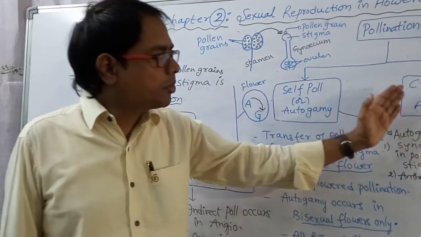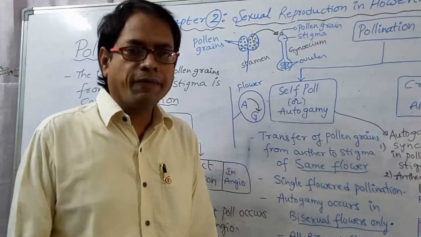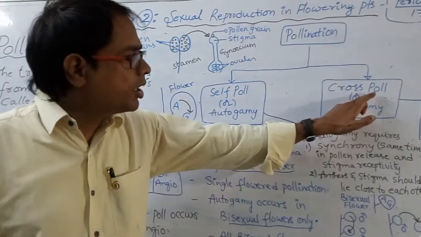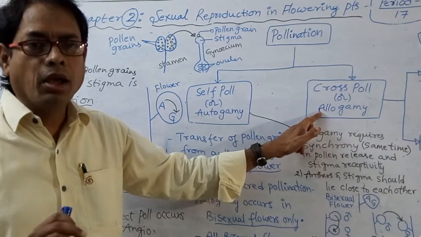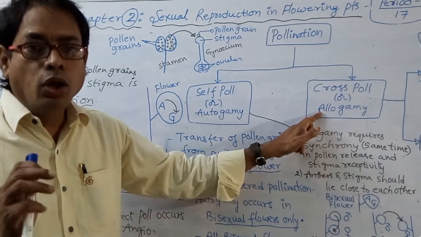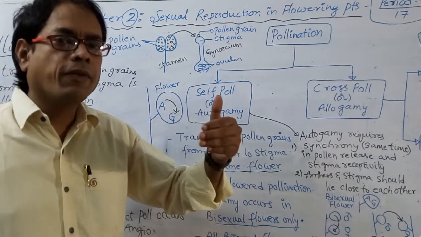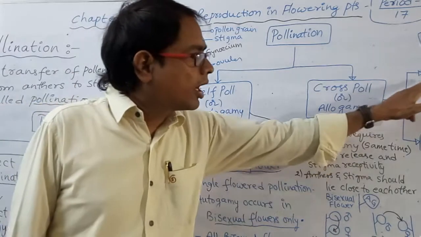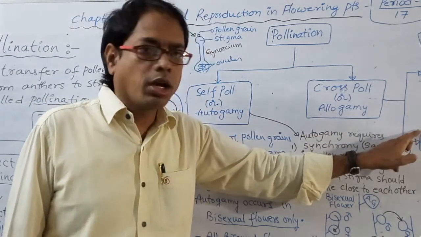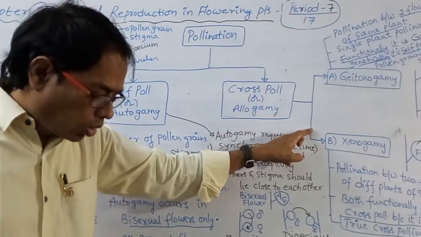Next, I am going to explain about cross-pollination. What is the other name for cross-pollination? Cross-pollination is also called allogamy. Allo means different. That means here two different flowers are required. It is of two types: geitonogamy and xenogamy. Now look at this figure.